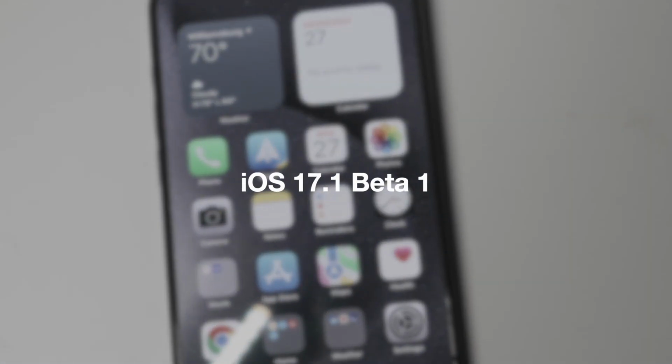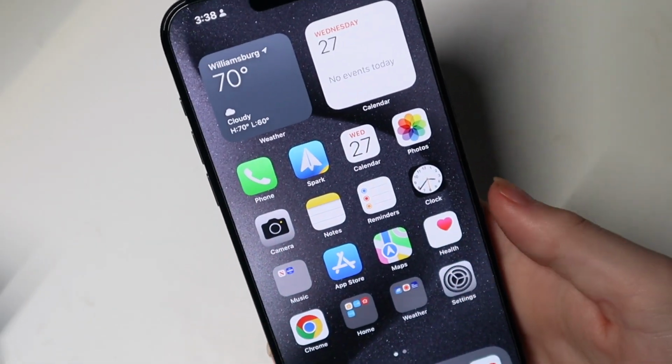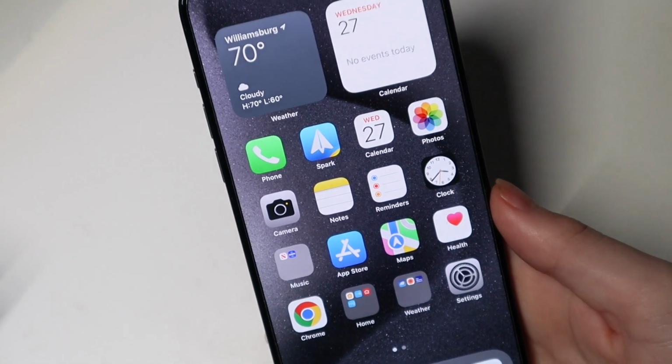Good afternoon, Colin here with Techout, and today Apple released iOS 17.1 Beta 1, and we have a slight issue.